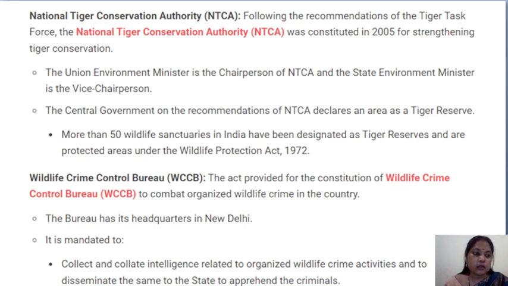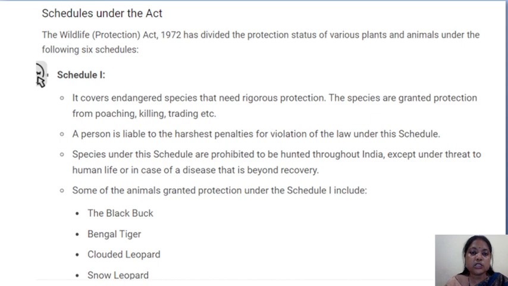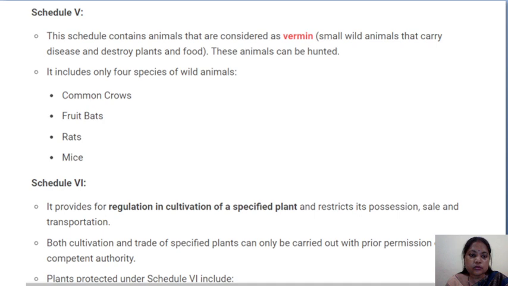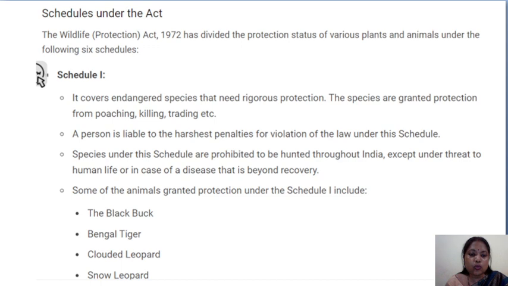Okay, next, schedules. Now let us see what the schedules under this Act are. I have told you that this Act has how many schedules? Total 6 schedules. Schedule 1 covers endangered species that need rigorous protection. The species are granted protection from poaching, killing, and trading, and a person is liable to the harshest penalties for violation of the law under this schedule.